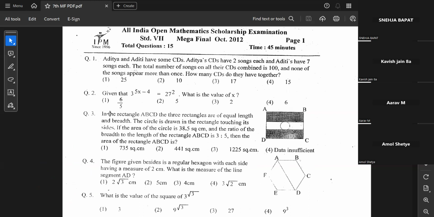Question number 3. In a rectangle ABCD, three circles of equal size are drawn, touching the sides of the rectangle. The area of each circle is 38.5. The ratio of the breadth to length of rectangle ABCD is 3:5. Then what is the area of the rectangle ABCD?